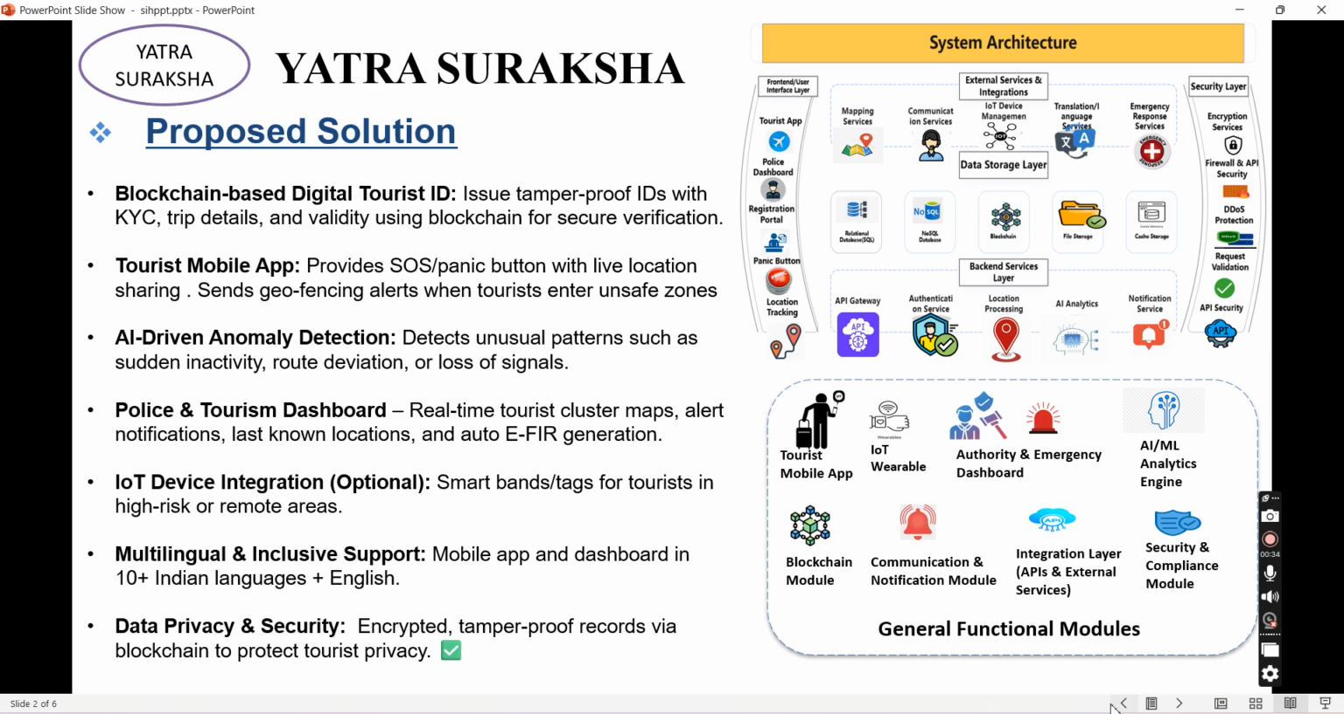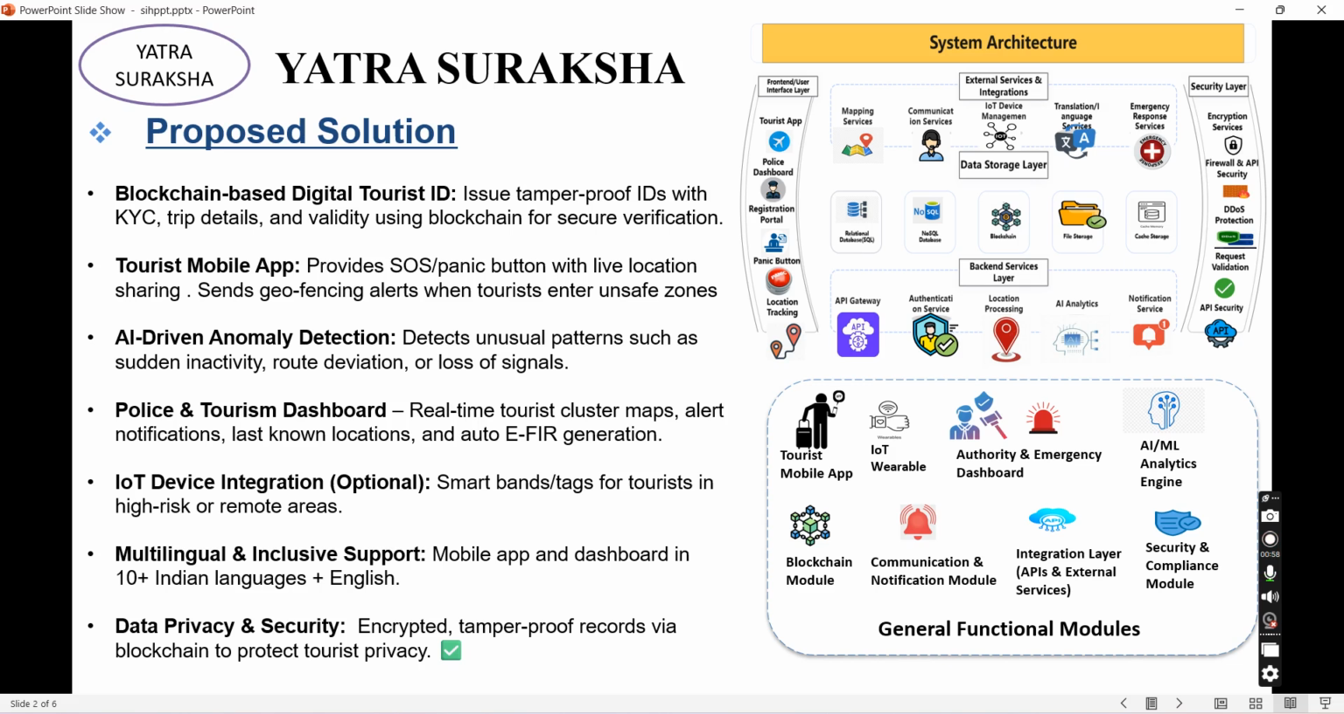So, our proposed solution will have a blockchain based digital tourist ID creation system. It will issue a tamper proof ID with KYC details, trip details, and validity using the blockchain for secure verification.